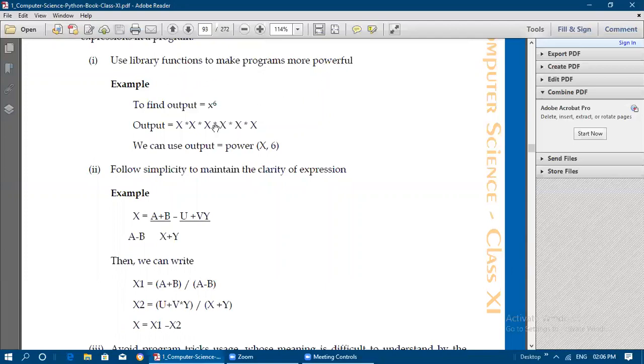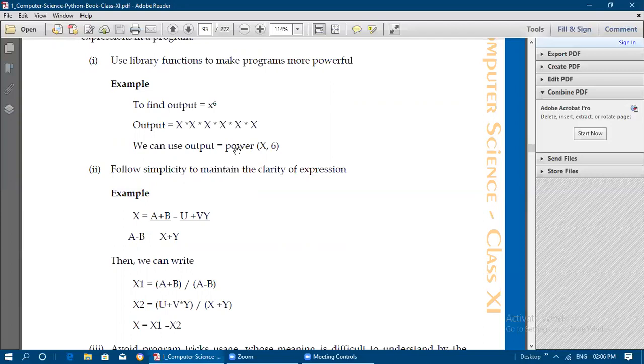So instead of writing the formula like x power 6, how can we write x power 6? x into x into x, six times we would need to write x, and we should write the multiplication operator five times. So instead of writing this lengthier expression, what we can do is make use of the library functions. This power function we can use from the math module.